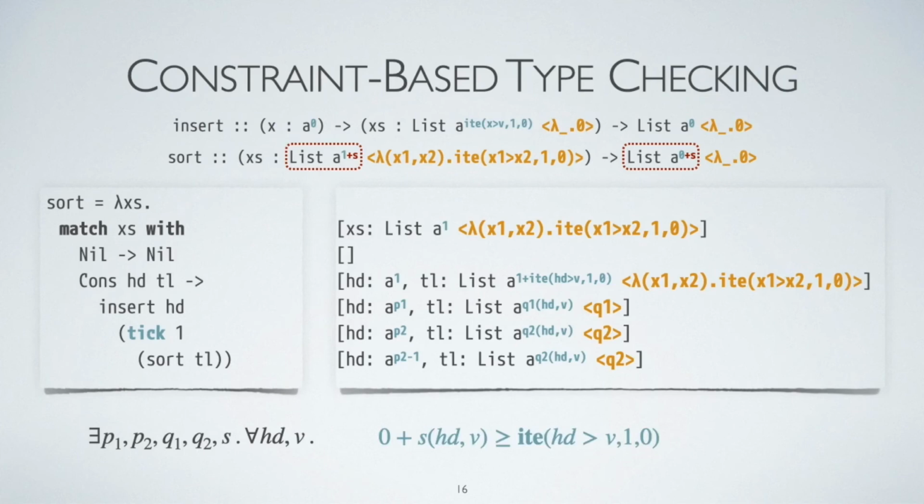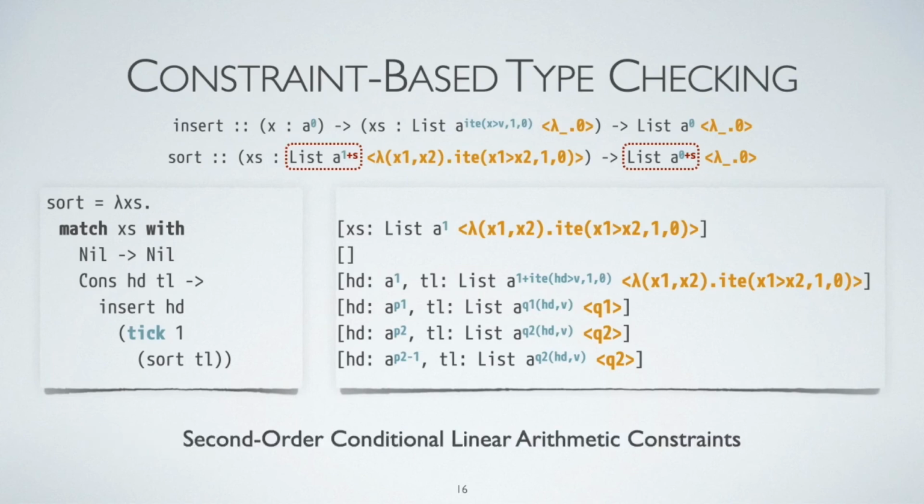Now, after the type checker generates all the constraints, it tries to solve them by finding proper instances of P1, P2, and Q1, Q2. These constraints are essentially second-order conditional linear arithmetic constraints, and solving such constraints automatically is a well-studied problem. So in this way, we obtain an automatic type checker for the liquid resource types.